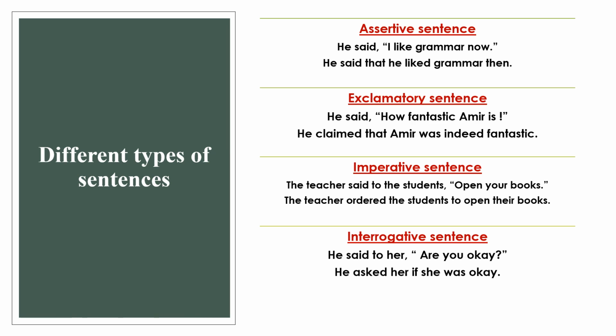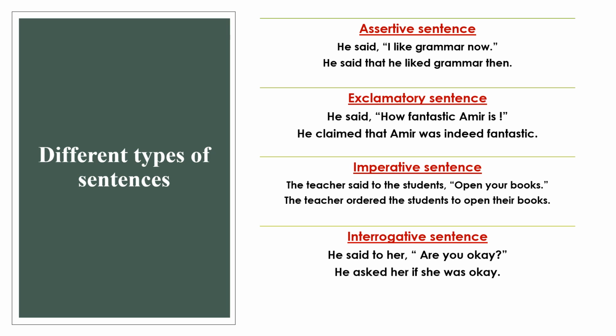Next is exclamatory sentence. In an exclamatory sentence, we find that the sentence ends with an exclamation mark. We also find it follows how plus adjective plus subject plus verb pattern, or what plus adjective plus subject plus verb pattern. It has to be changed into subject verb pattern.